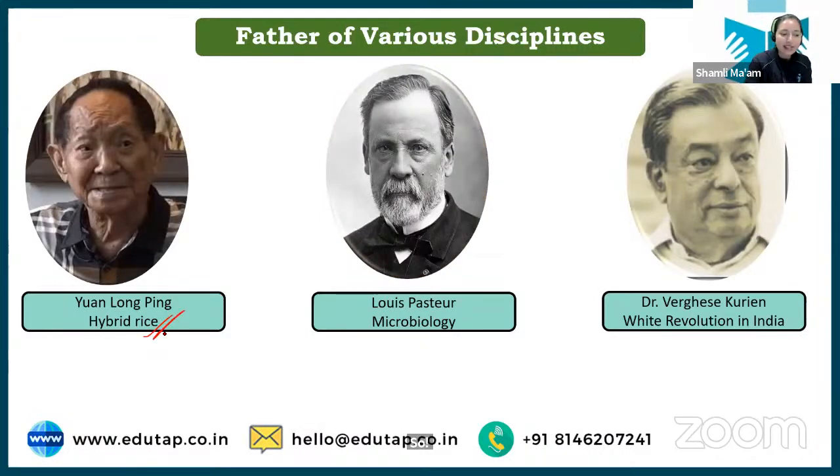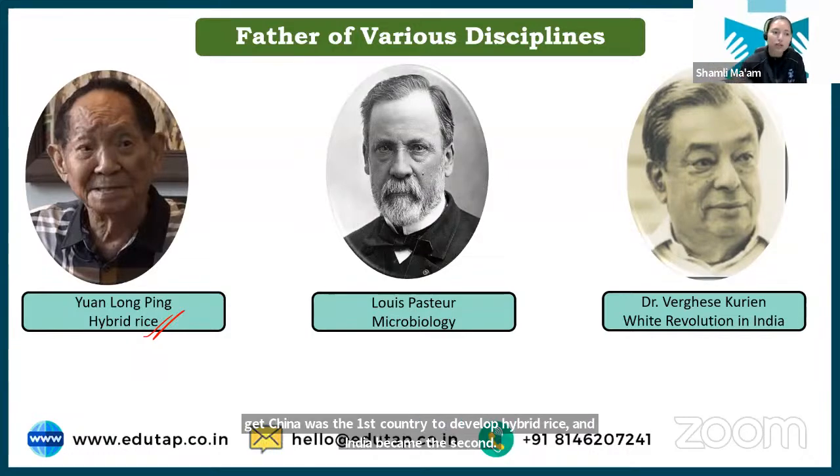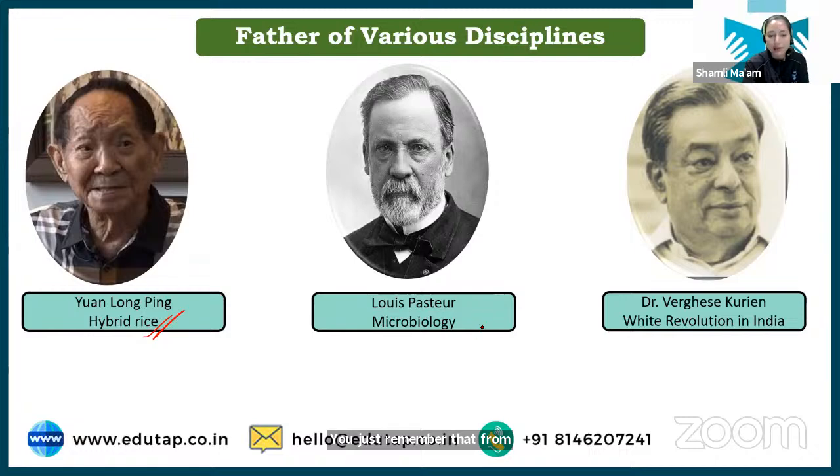Father of hybrid rice is Yuan Long Ping. China was the first country to develop hybrid rice, and India became the second. Just remember that hybrid rice first came from China, and the person's name is Yuan Long Ping. Microbiology is Louis Pasteur, and very important, the father of the white revolution in India is Dr. Verghese Kurien. White revolution is your milk revolution. It is also known as Operation Flood. Remember this: the father of Operation Flood, or the white revolution, is Dr. Verghese Kurien.